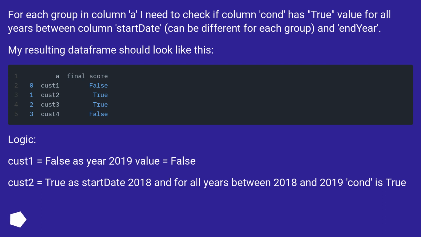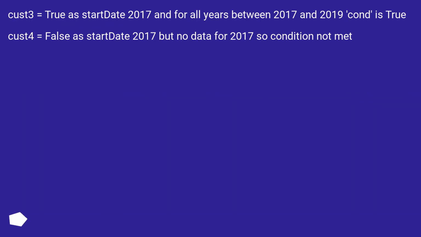Logic. cust1 equals false as year 2019 value equals false. cust2 equals true as start date 2018 and for all years between 2018 and 2019 cont is true. cust3 equals true as start date 2017 and for all years between 2017 and 2019 cont is true. cust4 equals false as start date 2017 but no data for 2017 so condition not met.